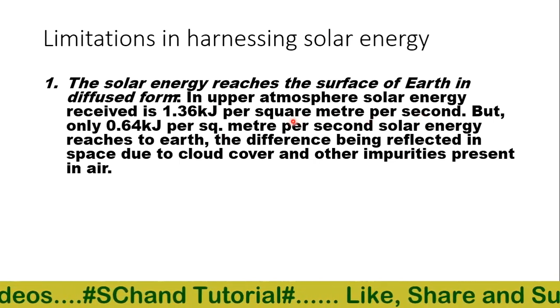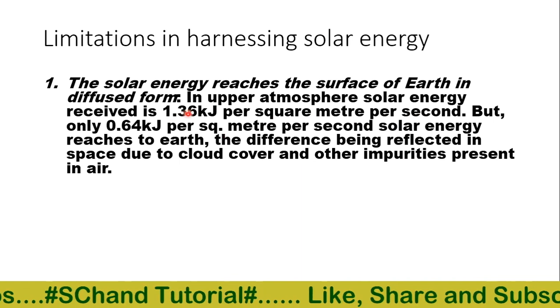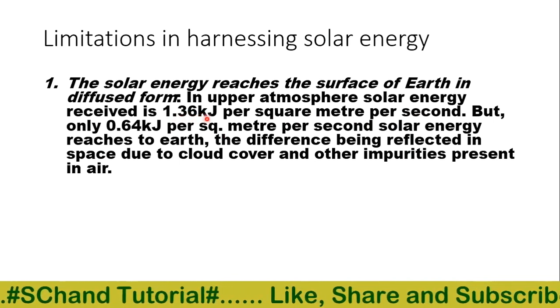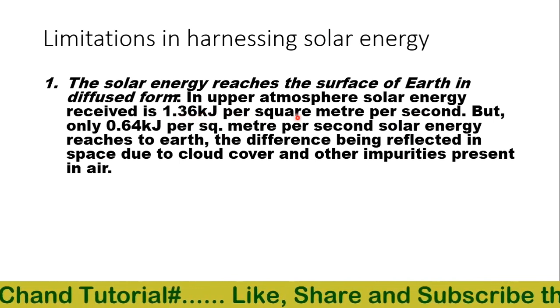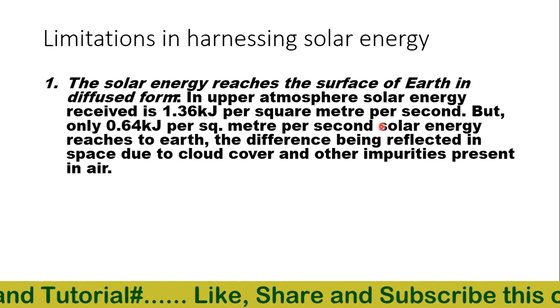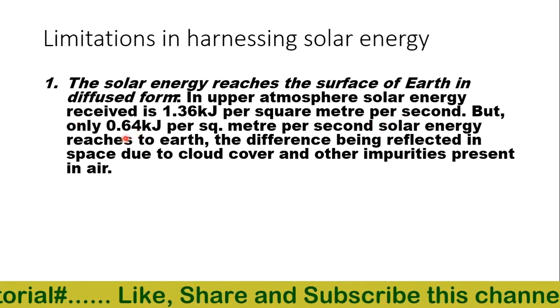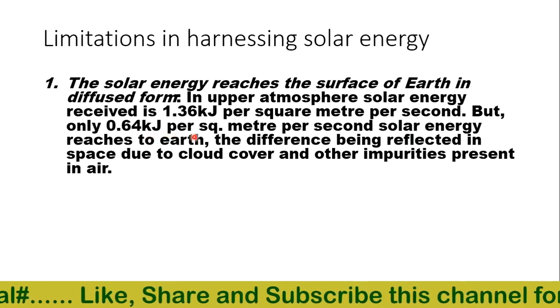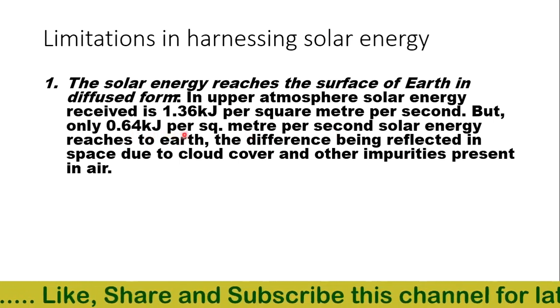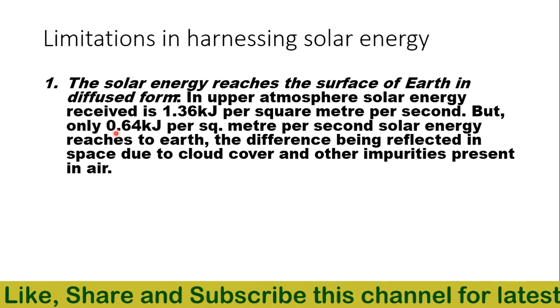On 1 square meter, 1.36 kilojoule energy is received in the upper atmosphere per second. But on the earth's surface only 0.64 kilojoule per square meter per second is reaching.